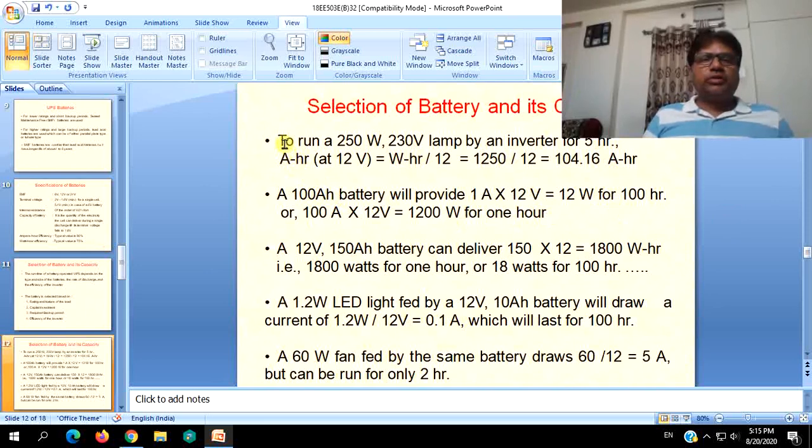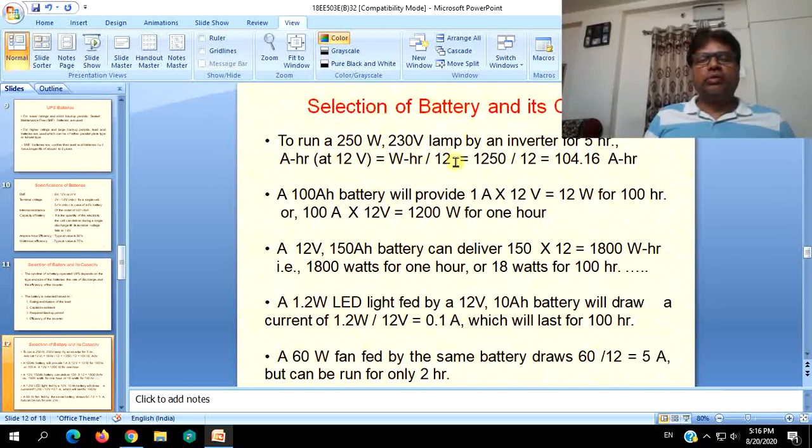The first example is to run a 250 watt, 230 volt lamp, an incandescent bulb of 250 watt power, by an inverter for 5 hours. You want to run this 250 watt lamp for 5 hours when supply is not there, by using your battery. For that purpose, you have to calculate the ampere hours which have to be supplied by the battery at the required terminal voltage.